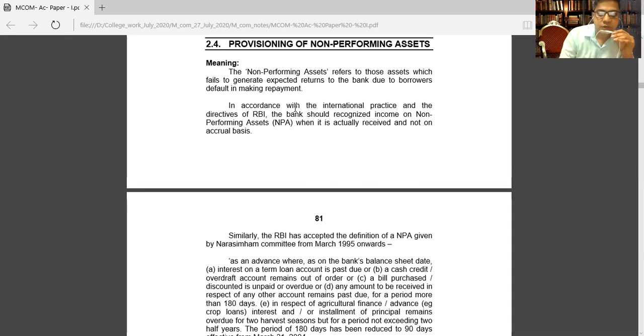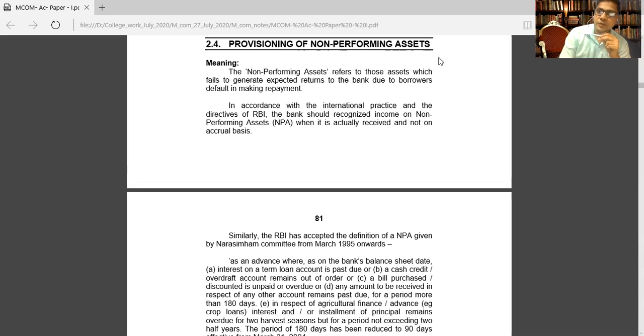Now, in accordance with international practice and the directives of the RBI, the bank should recognize income on non-performing assets when it is actually received, and not on an accrued basis. It means if the customer repays the loan amount, whatever is actually received, that amount we have to count. We will not count the accrued basis amount. So these terms are very important: non-performing assets.